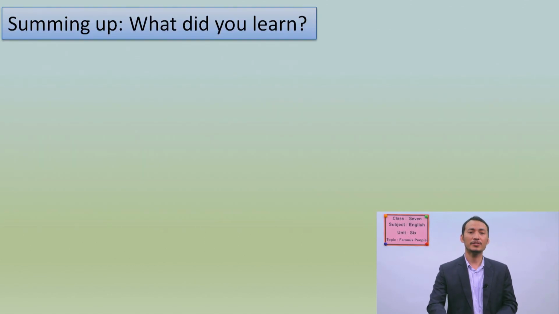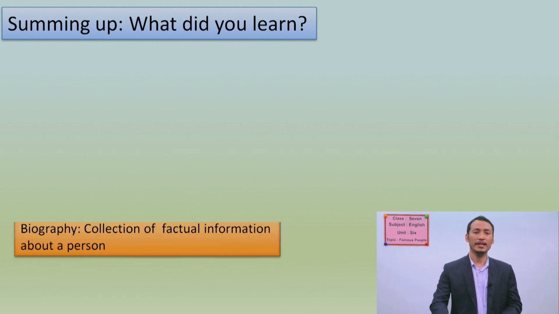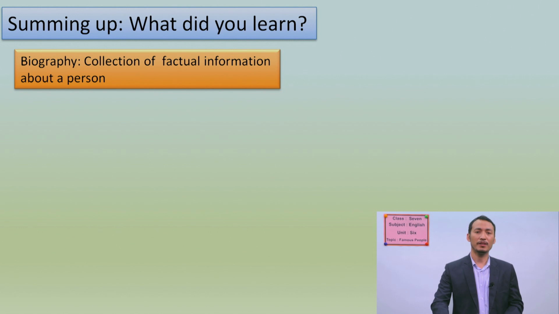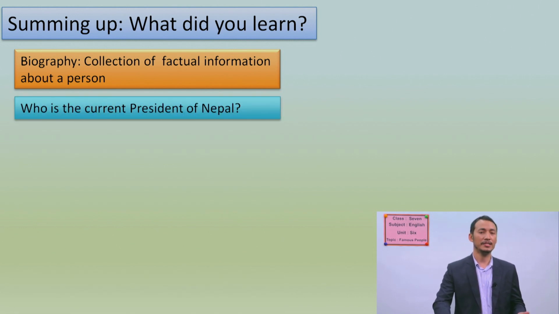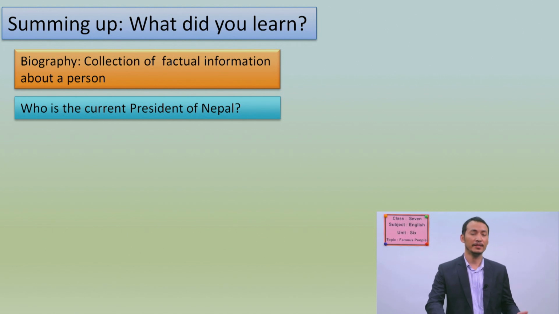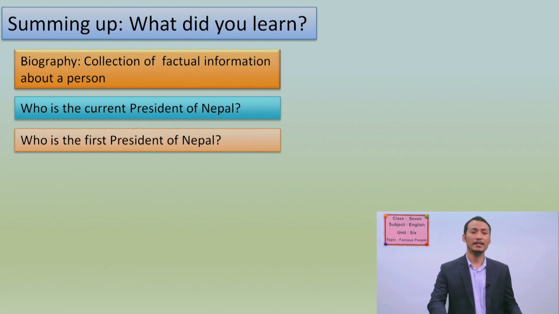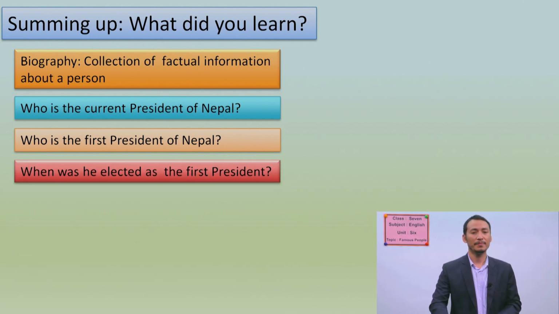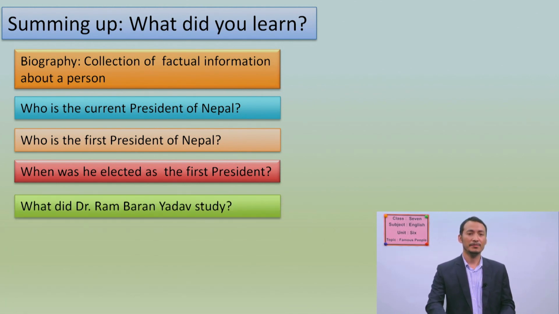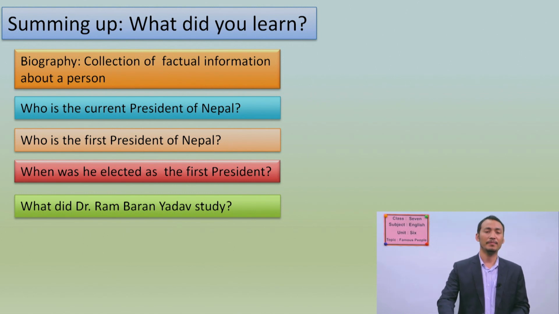Now I'd like to sum up our whole lesson. What we learned today is that biography means a collection of factual information about a person, and we know that the current president of Nepal is Vidya Devi Bhandari, and the first president of Nepal is Dr. Rambaran Yadav, and Rambaran Yadav was elected for the first time in 2008, and we know that Rambaran Yadav studied medicine or MD.